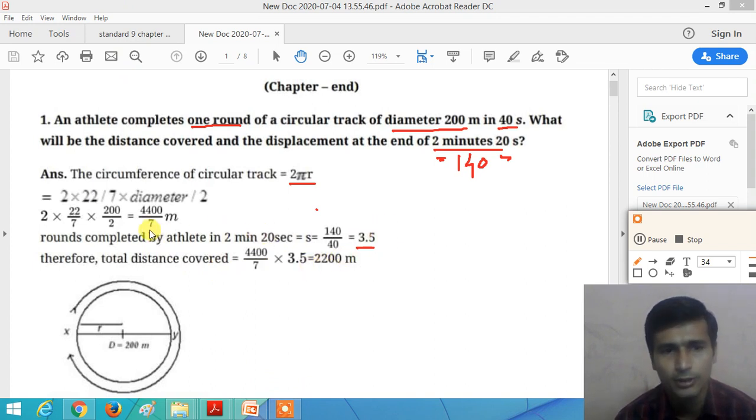The total distance covered by the athlete in 3.5 rounds: in one round, the distance covered is 4400 divided by 7 meter. So in 3.5 rounds, how much distance is covered? By multiplying these two values, 4400 divided by 7 multiplied by 3.5, we get the answer 2200 meter. So in 140 seconds, or 2 minute 20 second, the total distance covered by the athlete is 2200 meter. The athlete completes 3 rounds and then a half round.